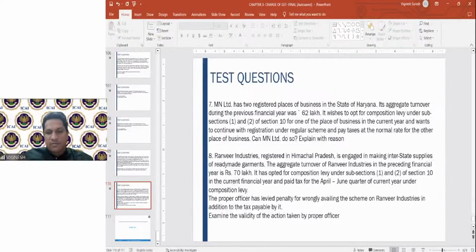Please try to answer this question. Tricky question. Yeah, 5 subsection 5. You're correct, Sriram. It is not 7 subsection 5 or 5 subsection. Yeah. Anyone answering this question? Ranveer Industries?